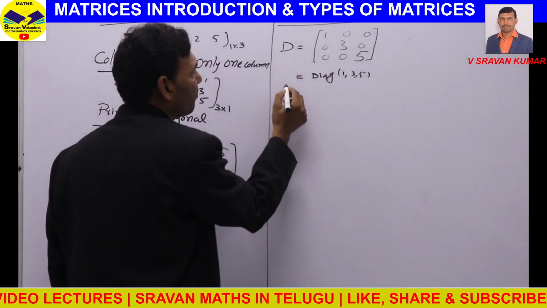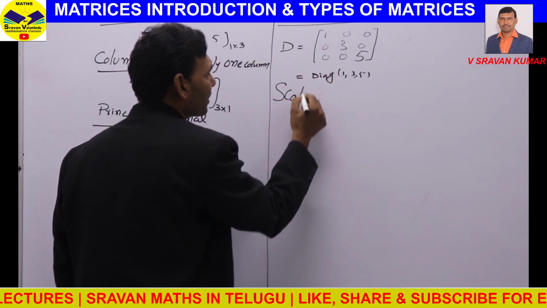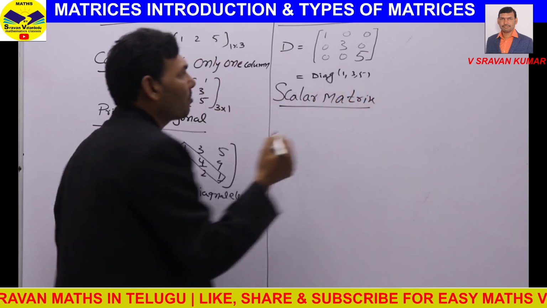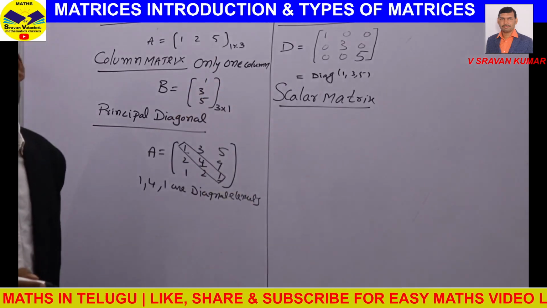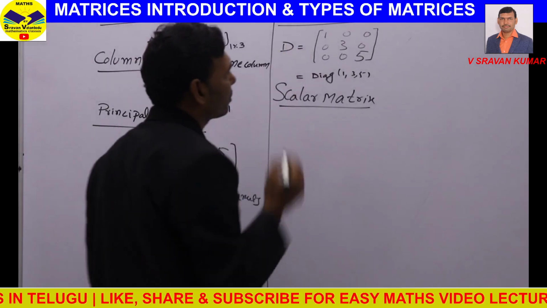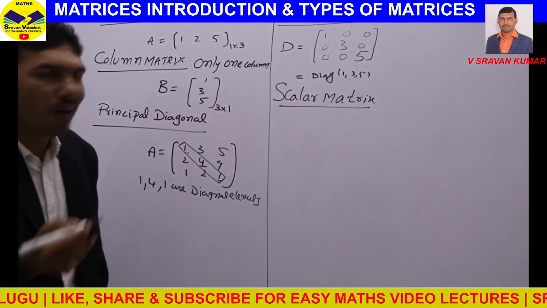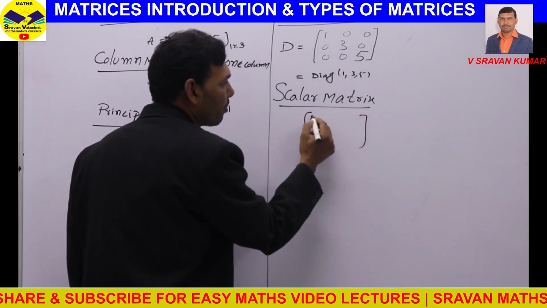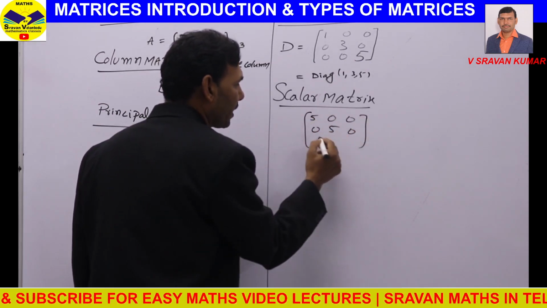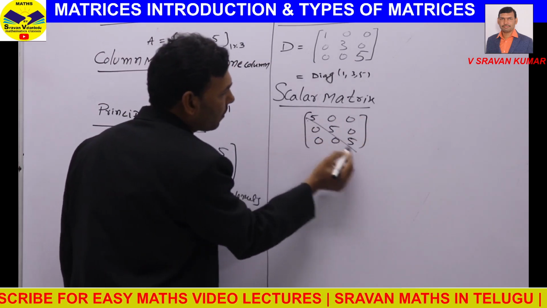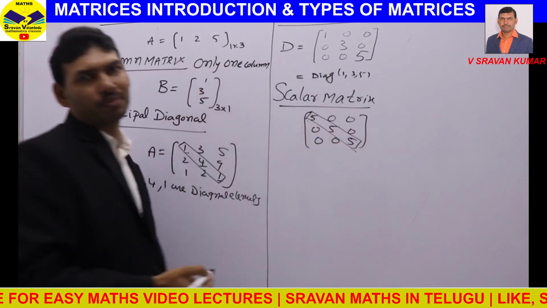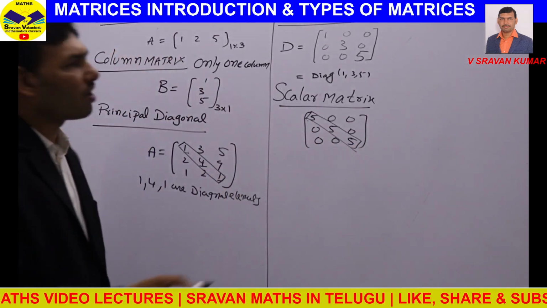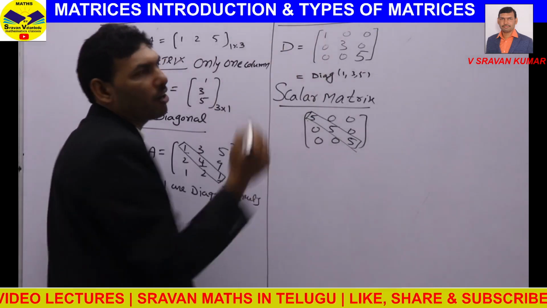In this, one type of diagonal matrix is the scalar matrix. A scalar matrix is a diagonal matrix in which the principal diagonal elements are equal. If you observe, all principal diagonal elements are equal. Not only 5, if you have 3 here, you should have 3 only. That type of matrix is called a scalar matrix. Scalar is one type of diagonal matrix.